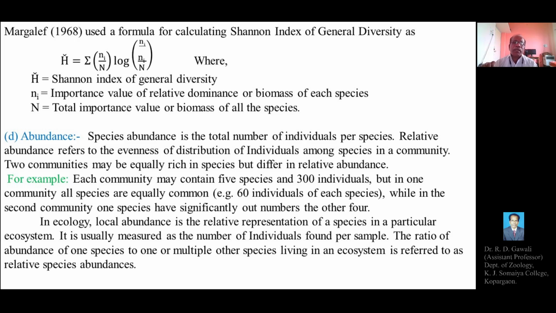The ratio of abundance of one species to one or multiple other species living in an ecosystem is called relative species abundance.